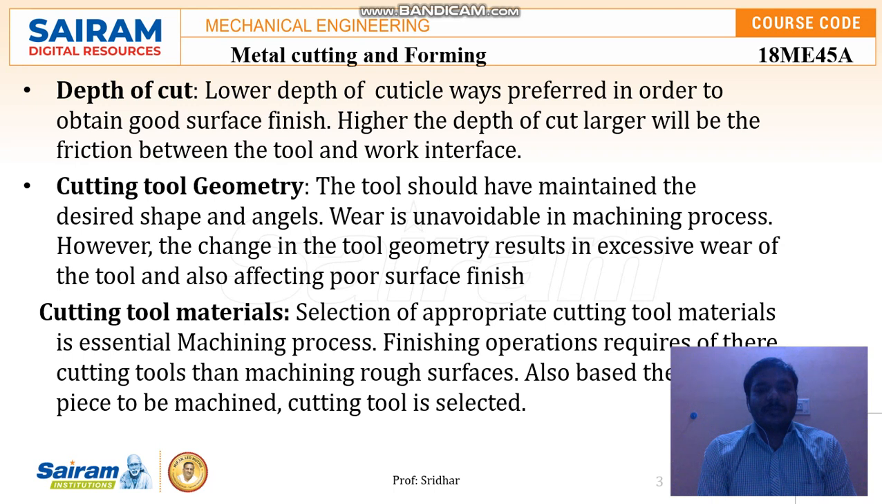Next is the cutting tool materials. The selection of appropriate cutting tool materials is essential for the machining process. Finishing operations require a different cutting tool than rough surface operations. So the cutting tool material also plays an important role in the surface finish. Also, the cutting tool is selected based on the workpiece to be machined. These are some of the major parameters affecting the surface finish.